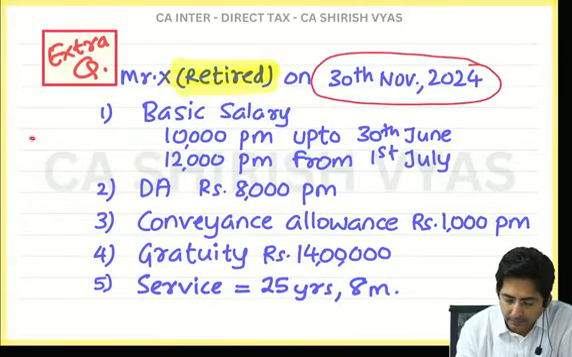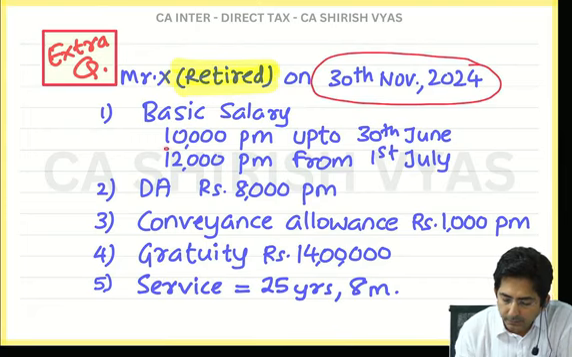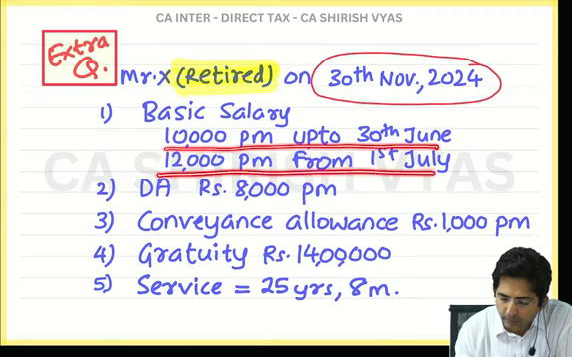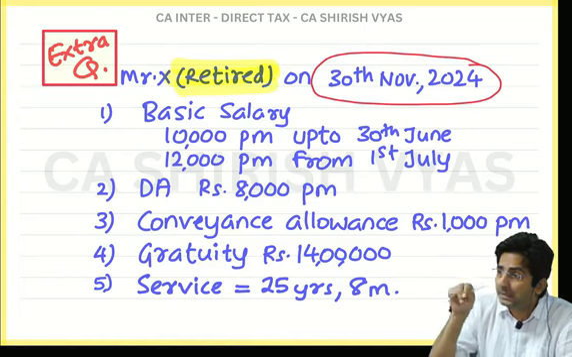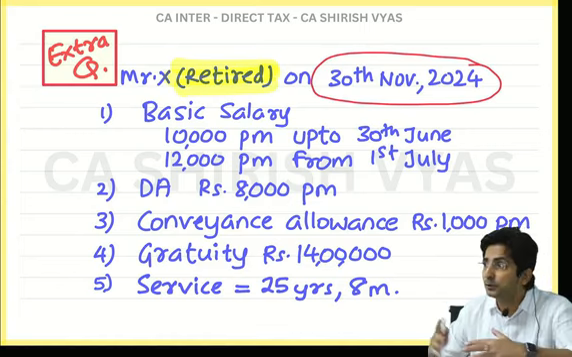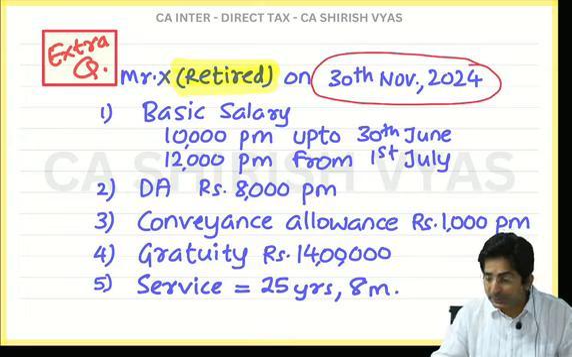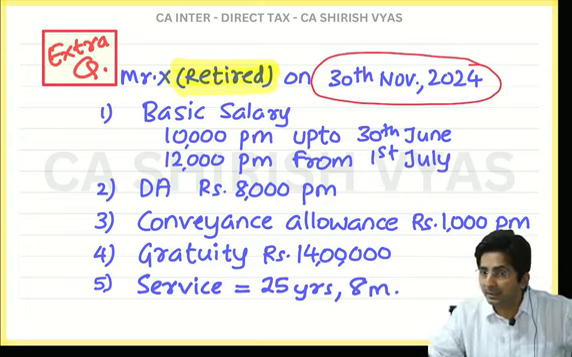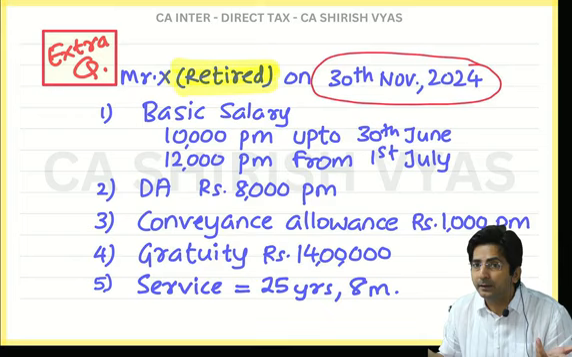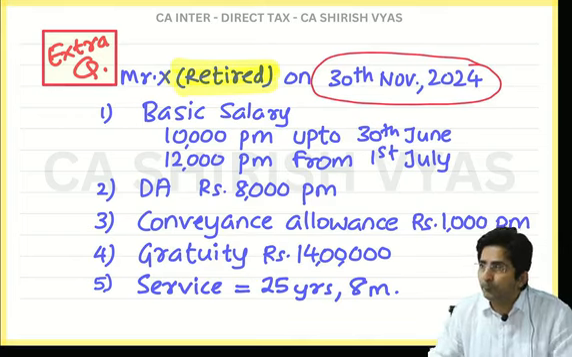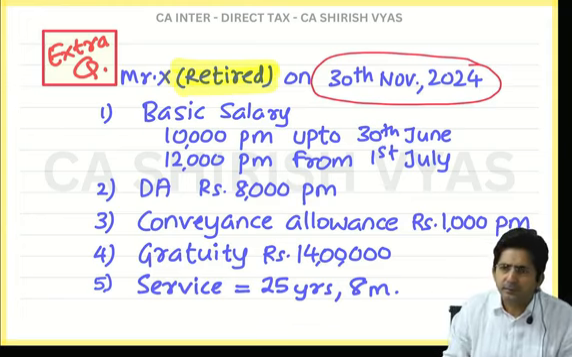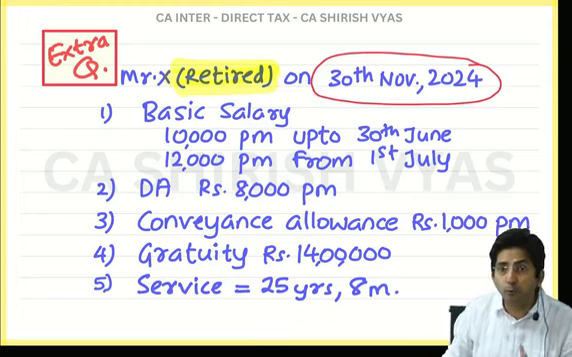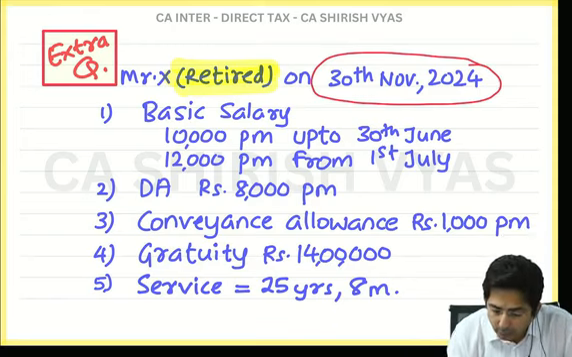Can you see basic salary? Read this point. It was 10,000 per month up to June. Then from 1st July it became 12,000. Deliberately in this question I took two basic salaries to explain the importance of average, because recently I taught you the concept of average. And see, the importance of average comes when salary changes. If your salary is the same only, the average will come to the same figure. So that's why in the question I purposely gave two basic salaries. And see, it is changing after June.